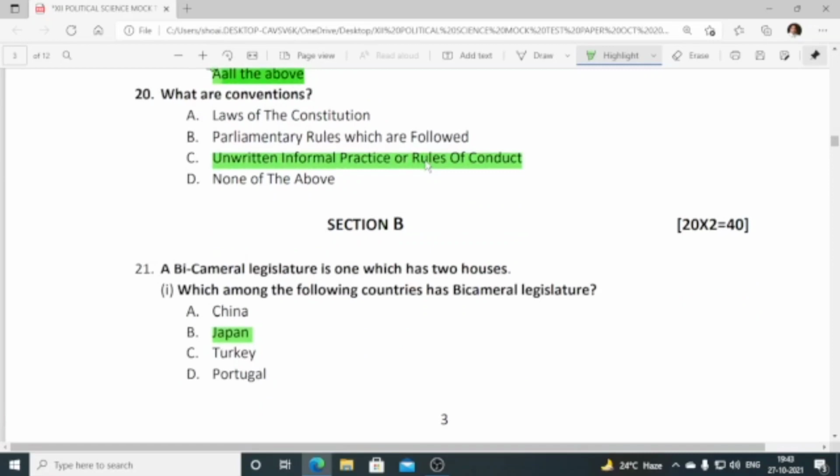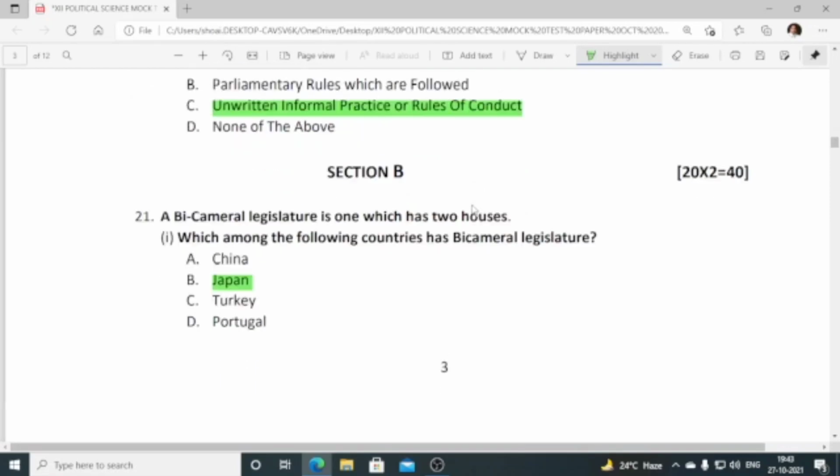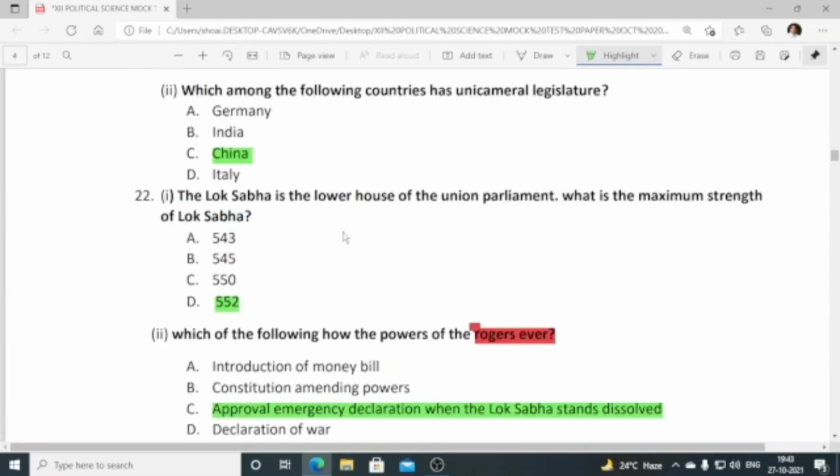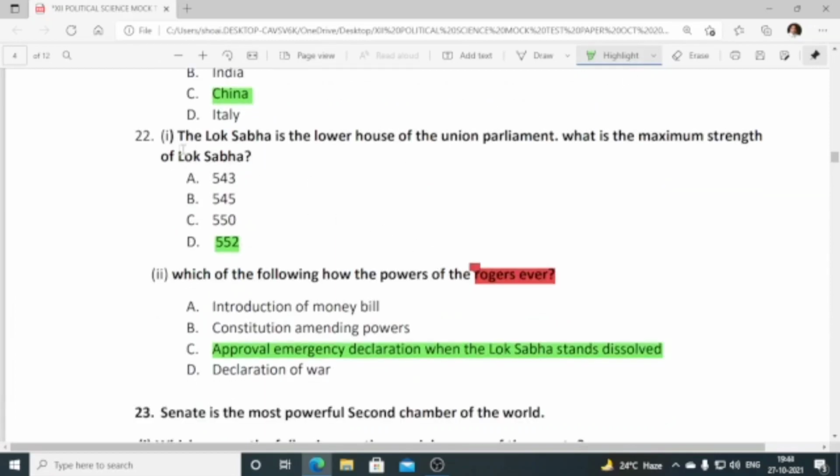Now what are conventions? Unwritten informal practice or rules of conduct. C is the correct answer. Section B, again there will be 2 questions, and each question will be of 1 mark. Bicameral legislature is one which has 2 houses. Which among the following countries has a bicameral legislature? Among these 4, Japan is the correct answer. Number 2, which among the following countries has a unicameral legislature? China. Then the Lok Sabha is the lower house of the Union Parliament. What is the maximum strength of Lok Sabha? D is the correct answer.